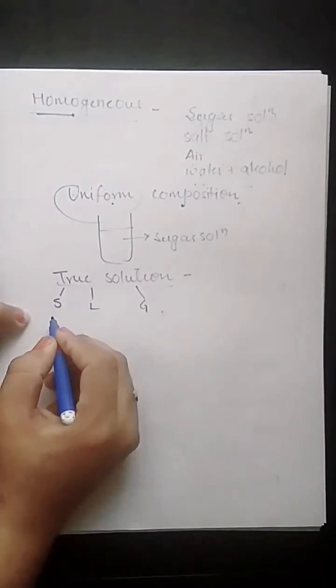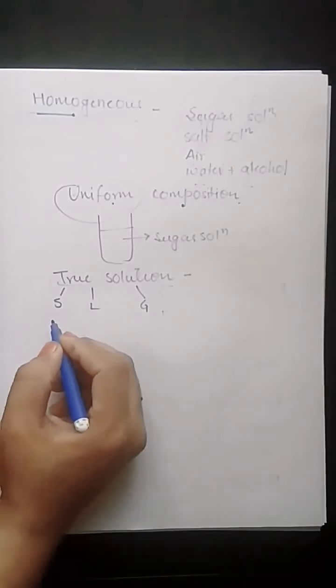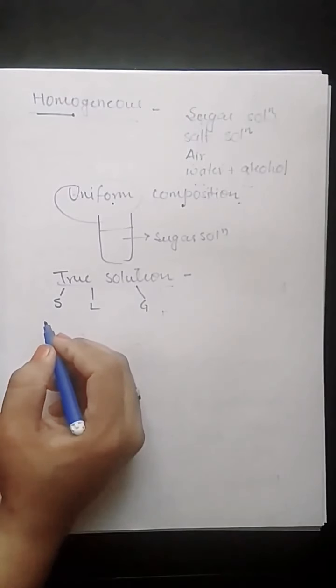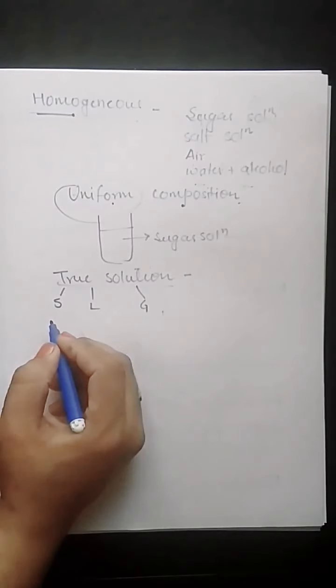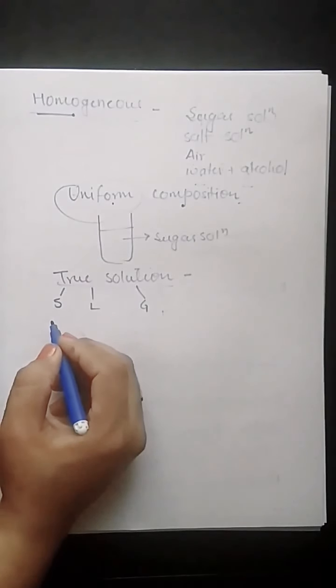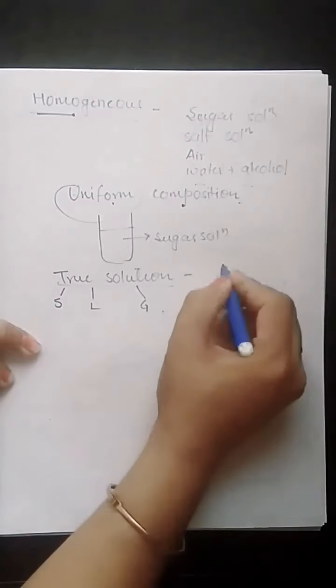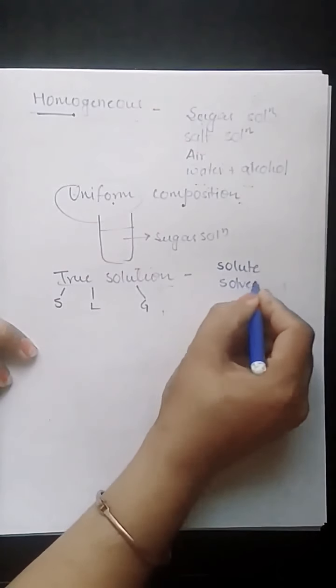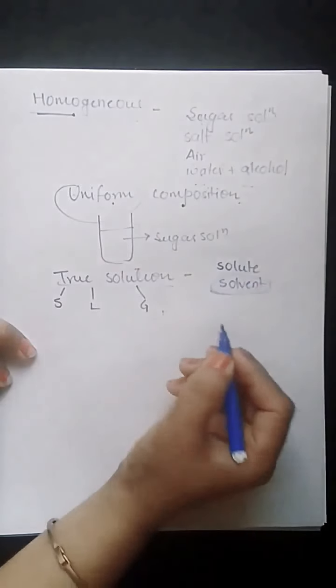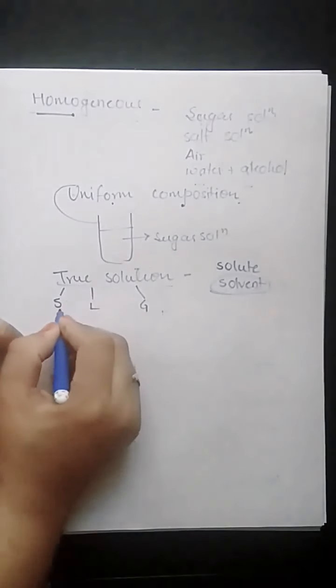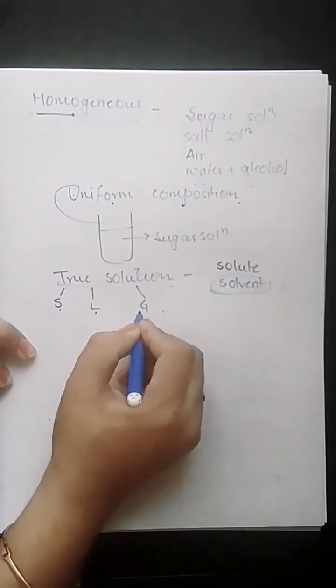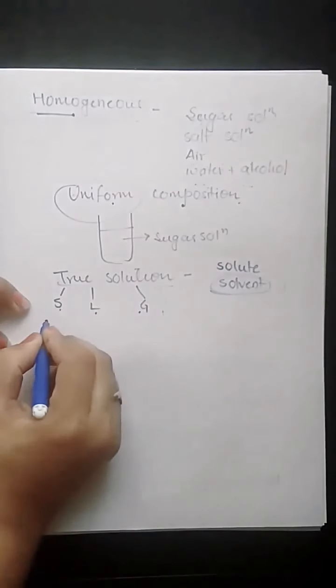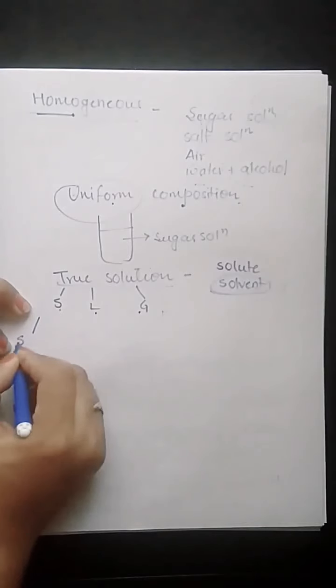What is a solvent? In a solution, one component is taken in a very small quantity, and another component is taken in a larger quantity. The component taken in a smaller quantity is the solute, and the component taken in a larger quantity is called the solvent. On the basis of the physical state of the solvent, we have solid solutions, liquid solutions and gaseous solutions.